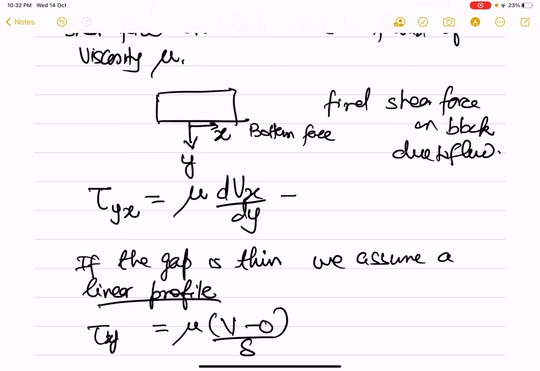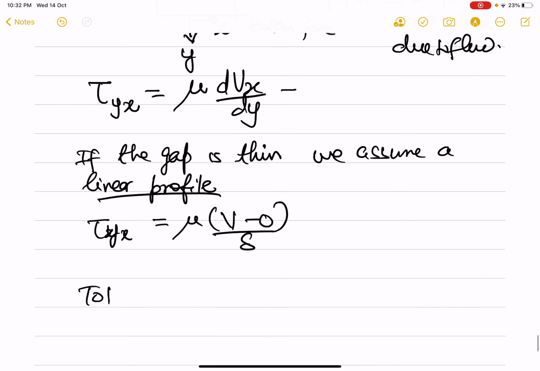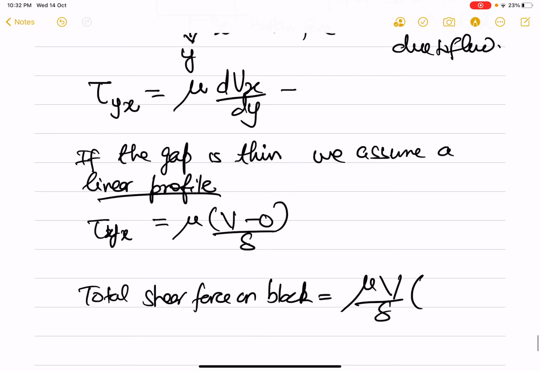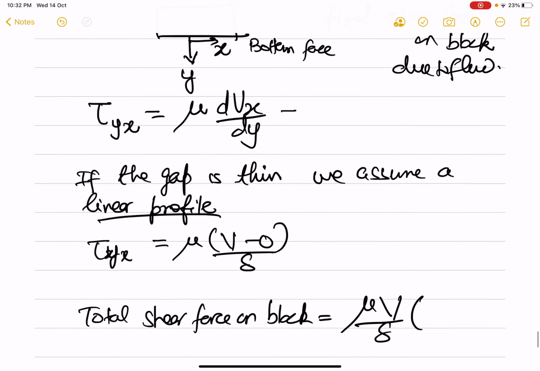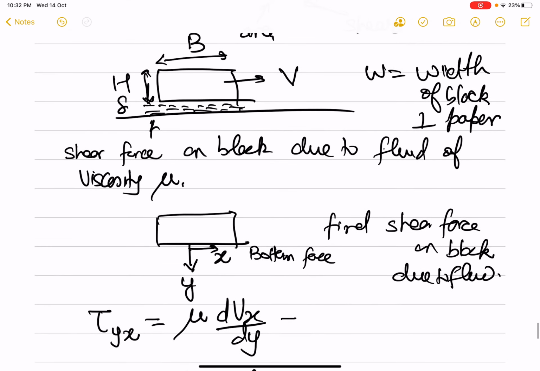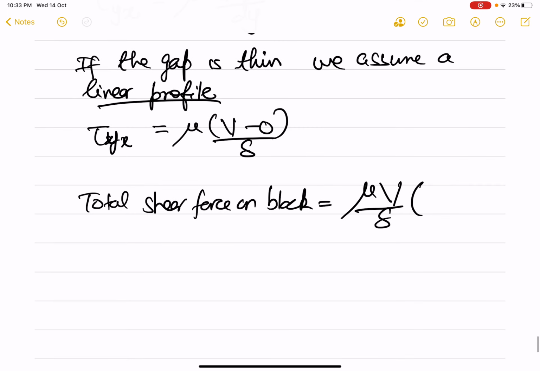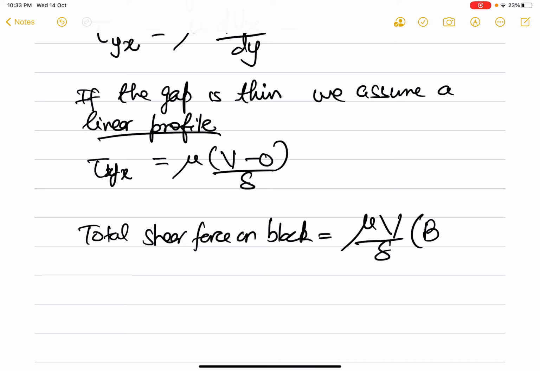So this is the shear stress, and the total shear force on the block, this will be equal to mu v by delta multiplied by the area of contact, which is equal to, in this case it is B times W. So B times W is the area. So this is the total resisting shear force on the bottom of the block.